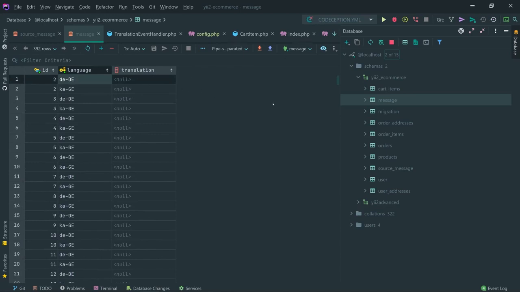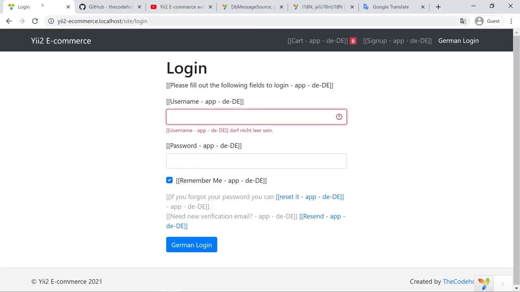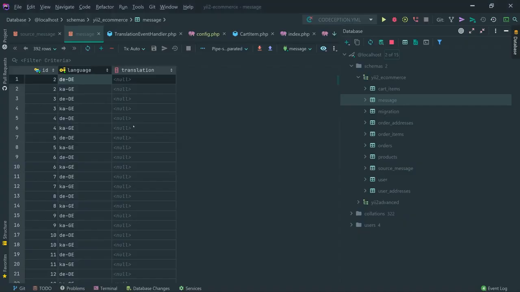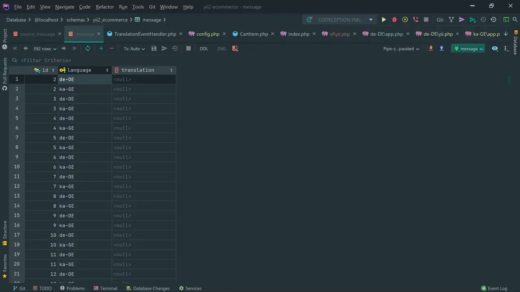Okay, so this is basically how that works, and later, of course, we can create in the admin, in the backend side of the application, the interface from which we can translate these messages, which might be better, but in this case I'm going to have all my translations in the PHP message source, in the PHP files, so that I can commit and push them and have the application translatable. Of course, I cannot push the database in that case.